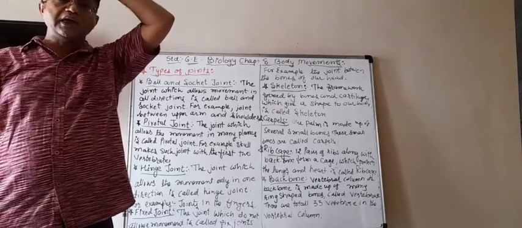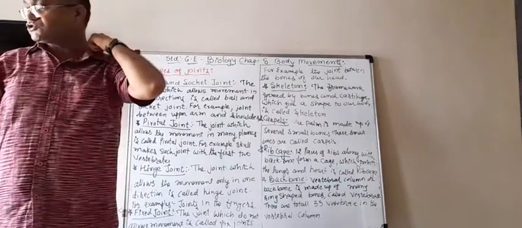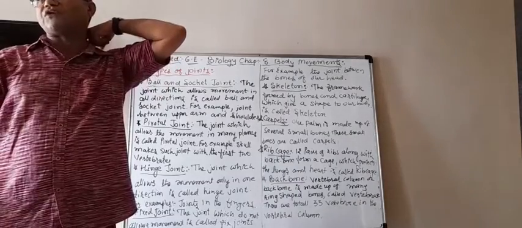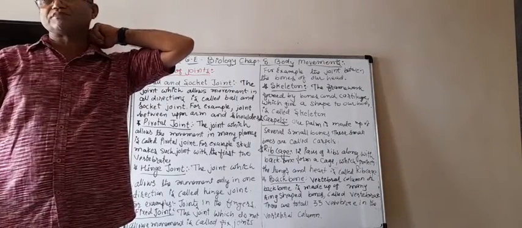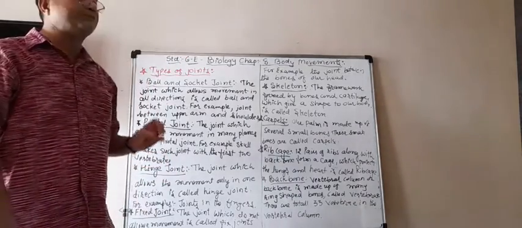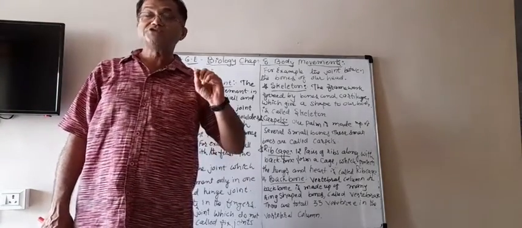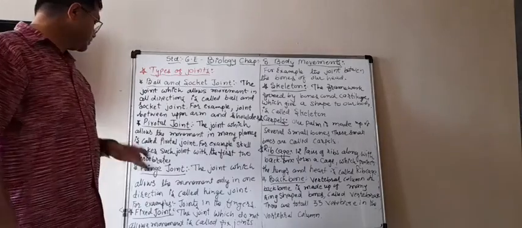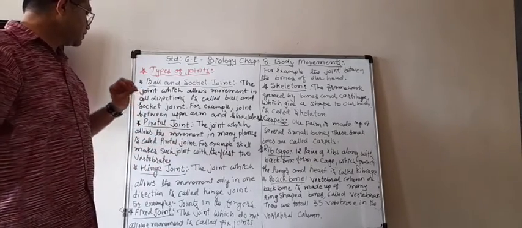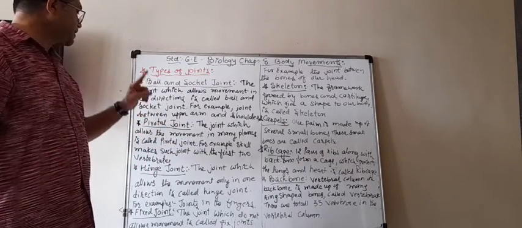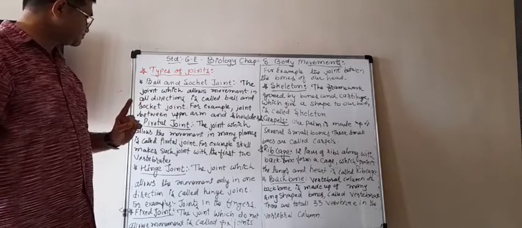That skull makes a joint with the first two vertebrae, and that is known as the pivotal joint. It allows movement in so many planes. So that type of joint is known as a pivotal joint.